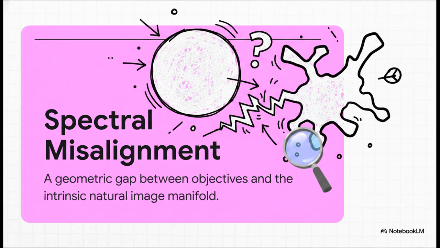Imagine the AI is throwing darts at a target. The AI's mathematical goals, the isotropic objectives, are perfectly round and perfectly uniform. But real-world images, the intrinsic natural image manifold, they're not uniform at all. They have a really messy, complex geometry. So because the AI's round peg goals and nature's square hole reality don't match up, there's this massive geometric gap. The AI is literally looking for the wrong mathematical patterns.